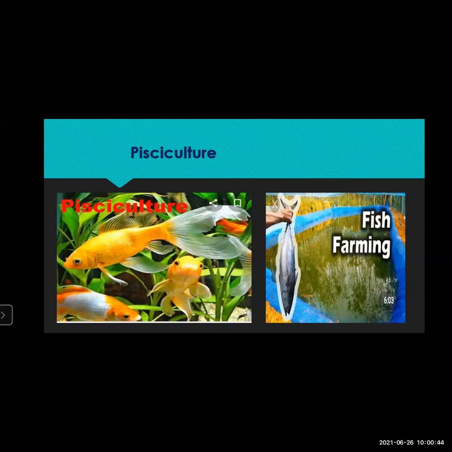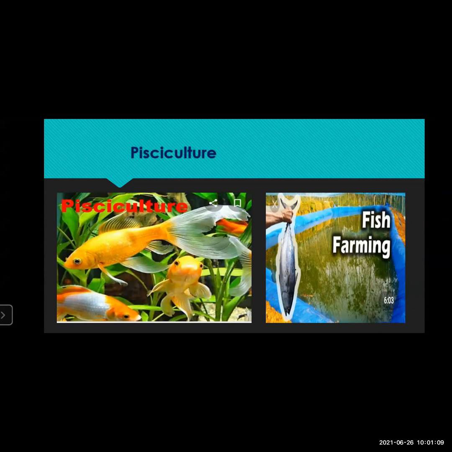Now, to solve this issue, this pisciculture or fish farming came into existence. The organisms can be caught in a fishing net. First we'll see the risk factor. What is the risk factor when you are doing the fishing in the seas and all?